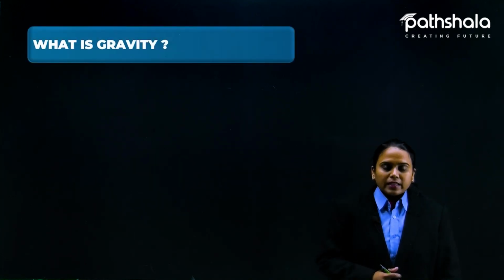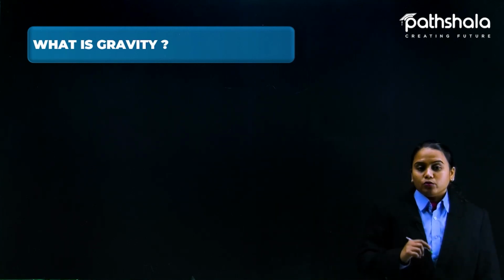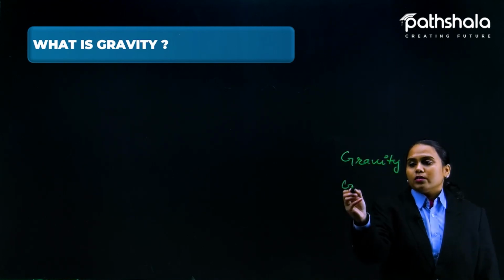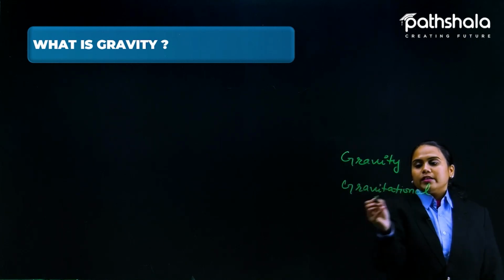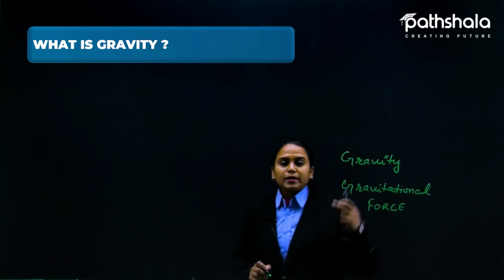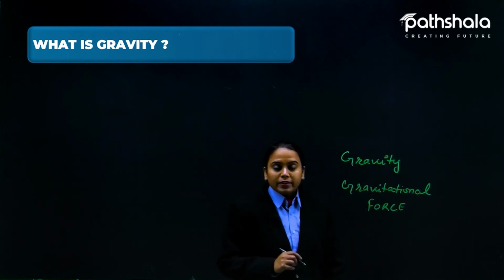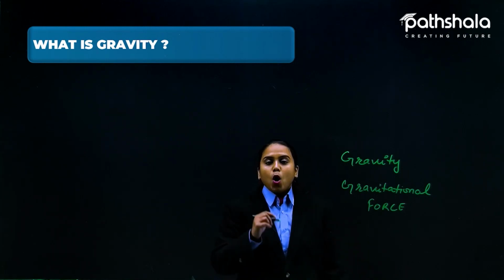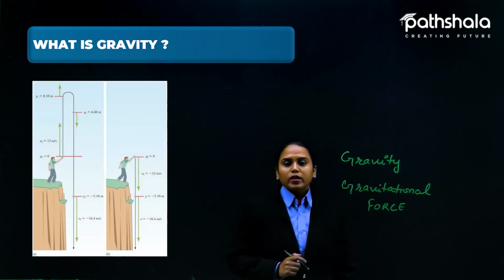So here is the first thing: what is gravity actually? Some students might get confused that the terms gravity and gravitational force are the same thing. But students, both are totally different things. मतलब इन दोनों में जमीन आसमान का फर्क है. These are not the same thing. We are going to see in this chapter how they differ from each other. But first of all, let us see what gravity is.